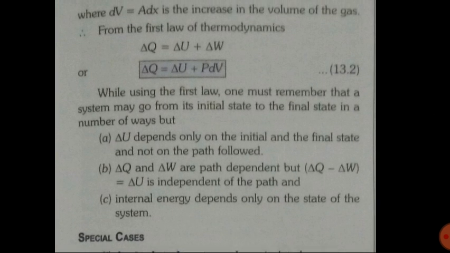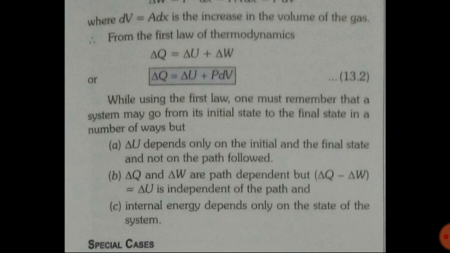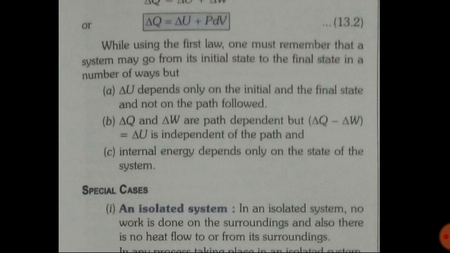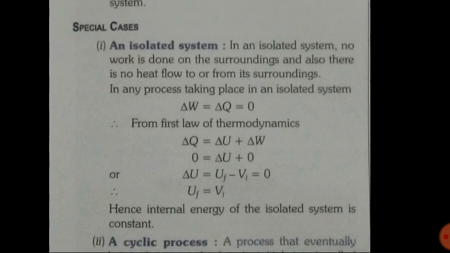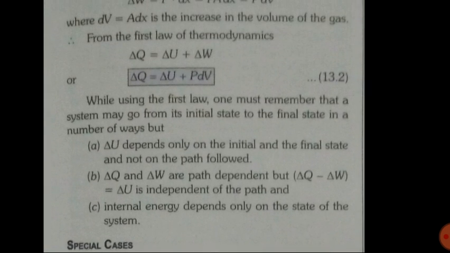So here we can see del Q depends on which factors? First, it depends on the initial and the final state and does not depend on the path. Del Q and del W are path dependent, but del U is independent of the path. And third, internal energy depends only on the state of the system. Okay, so it was the first law of thermodynamics.